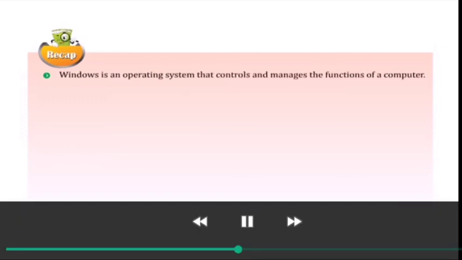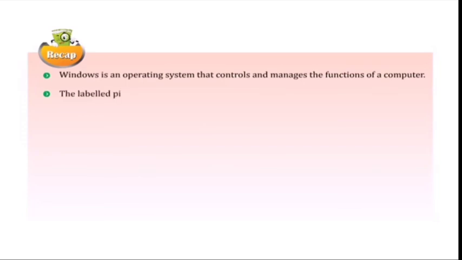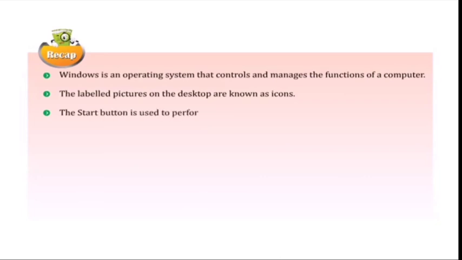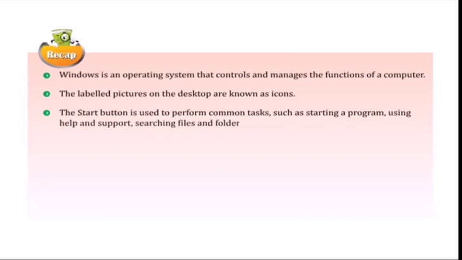Okay students, let us take a recap of this chapter. Windows is an operating system that controls and manages the functions of a computer. The labeled pictures on the desktop are known as icons. The Start button is used to perform common tasks such as starting a program, using help and support, searching files and folders, and much more.